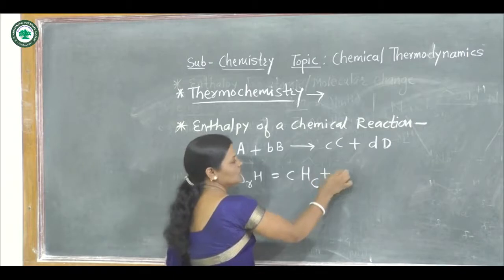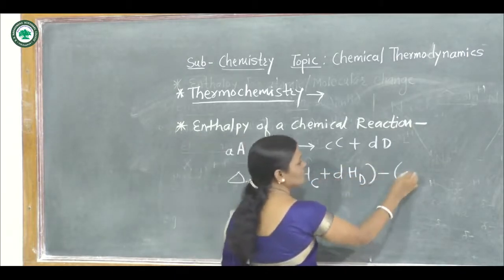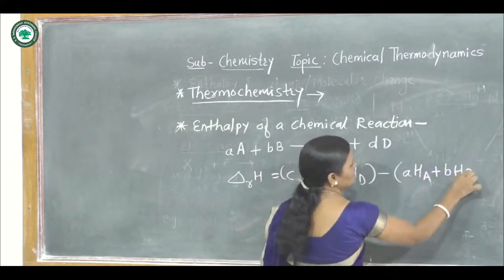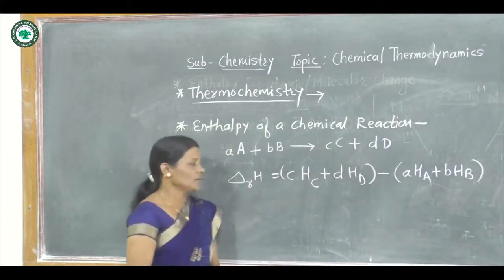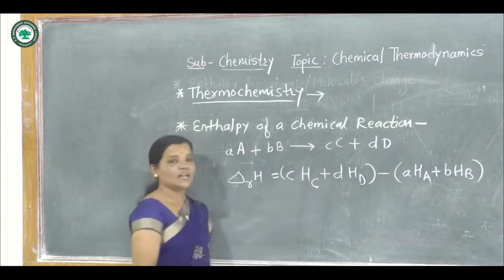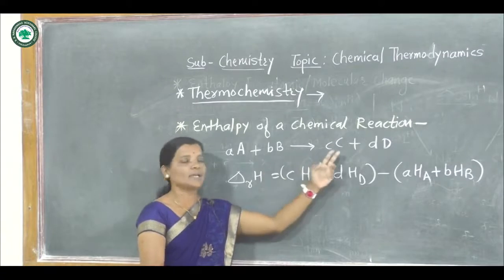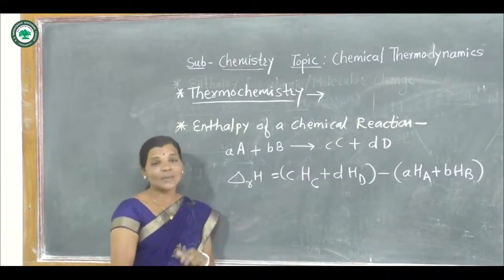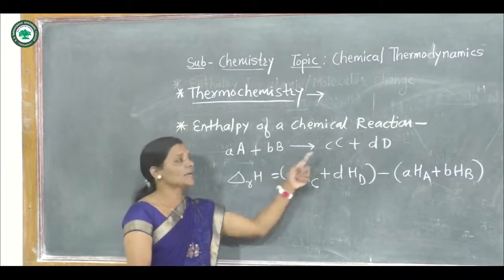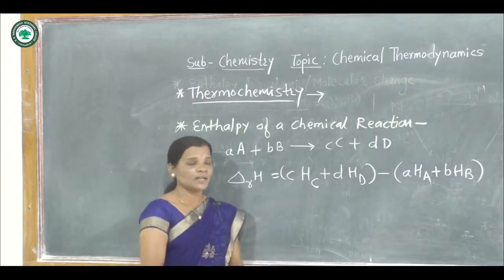cHC plus dHD minus aHA plus bHB. Now what are these? Small a, b, c, d are the number of moles of capital A, capital B, capital C and capital D respectively, where capital A and capital B are the reactants and capital C and capital D are the products formed in this chemical equation.